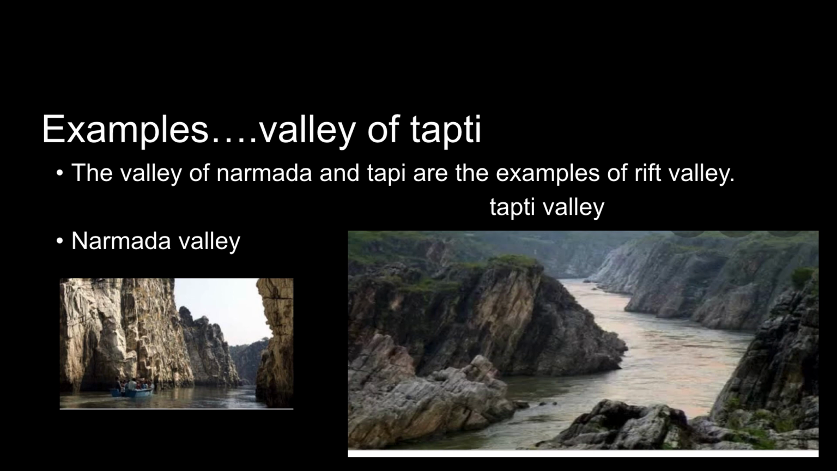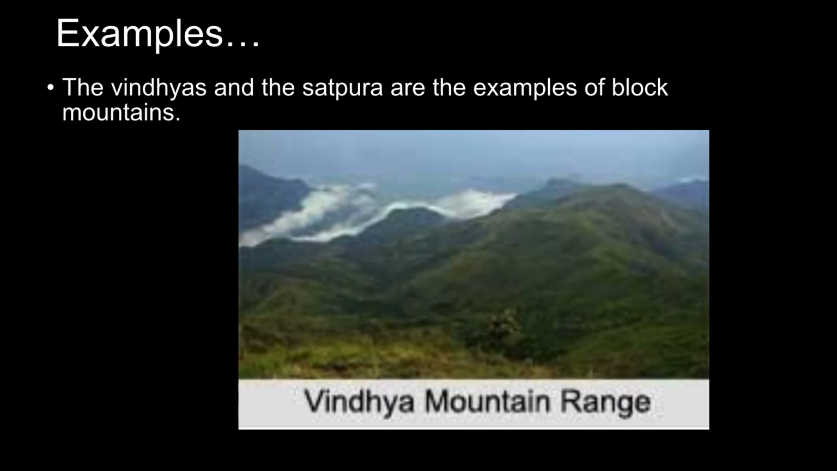These are examples of Rift Valleys: the Narmada Valley here and the Tapti Valley. Examples of block mountains: the Vindhyas and the Satpuras. Here is a photograph of the Vindhya mountain range.